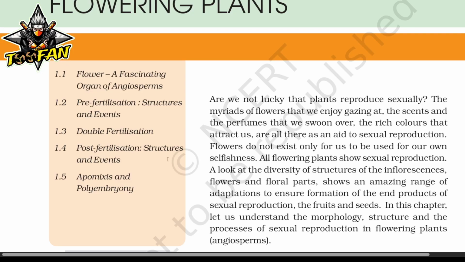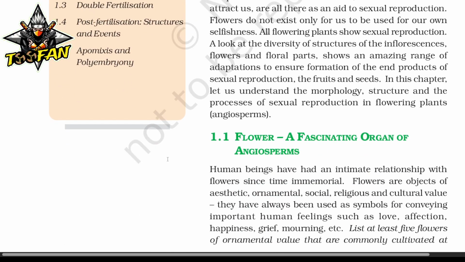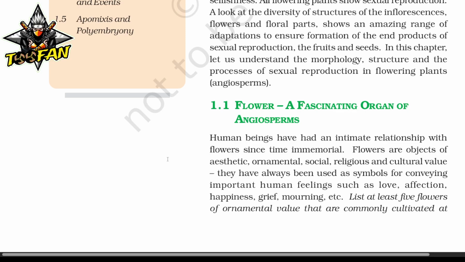In this chapter, let us understand the morphology, structure, and the process of sexual reproduction in flowering plants, that is angiosperms. Flower, a fascinating organ of the angiosperm. Human beings have had an intimate relationship with the flower since time immemorial. Flowers are objects of aesthetic, ornamental, social, religious, and cultural values. They have always been used as a symbol for conveying important human feelings such as love, affection, happiness, grief, mourning, etc.